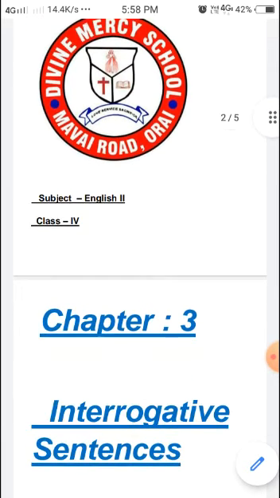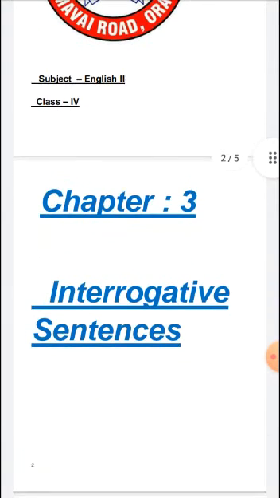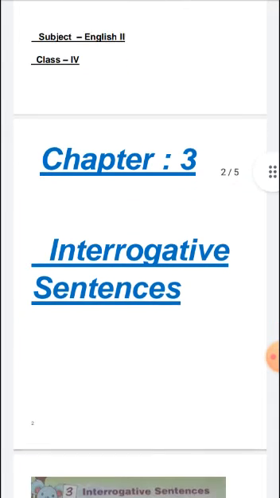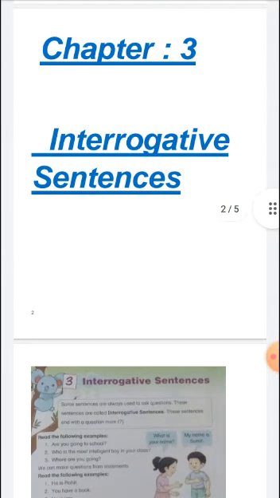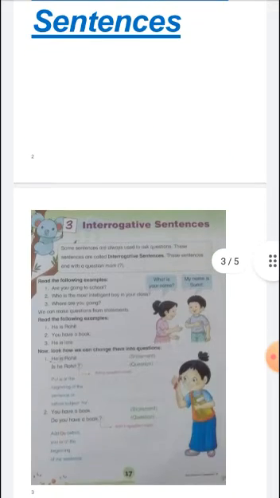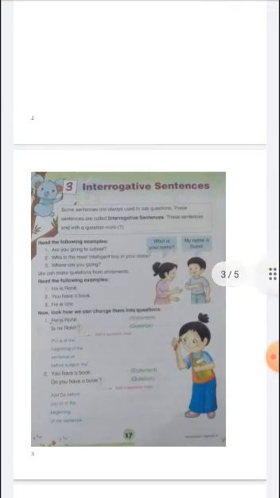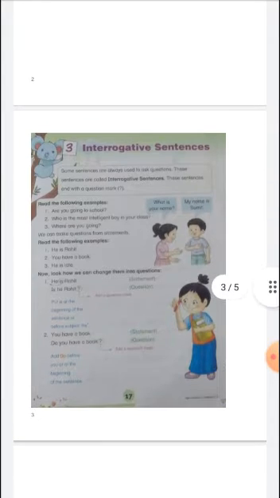Today I am going to explain to you chapter 3, interrogative sentences. All of you know that I have already explained this chapter in the online web class. So let's begin chapter 3. I hope your exams were very good and you are all fine. So, chapter 3: interrogative sentences.